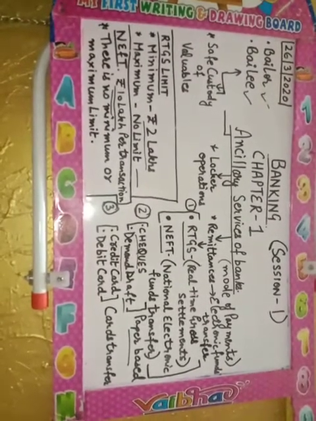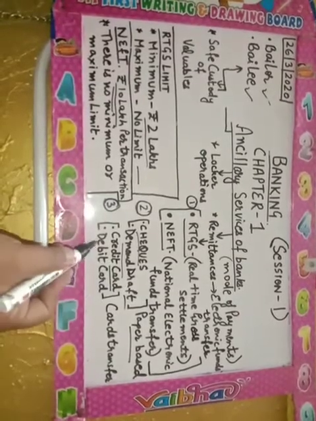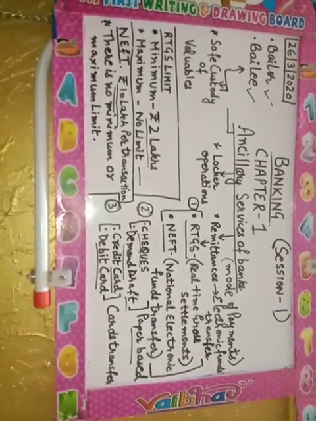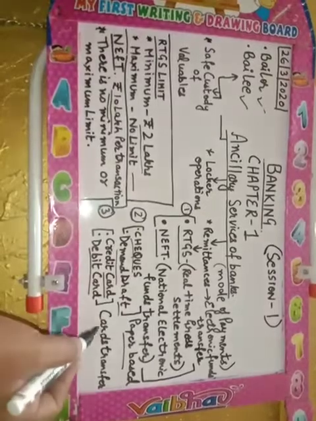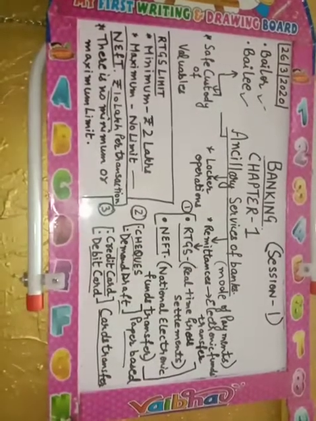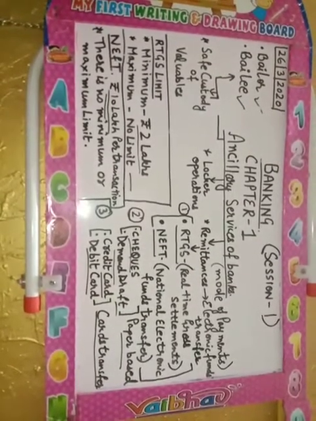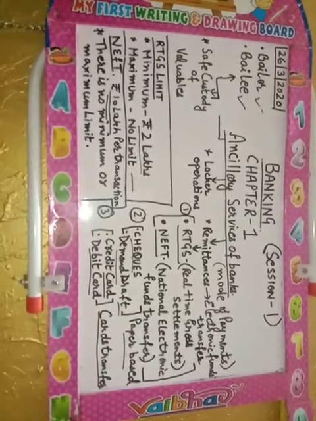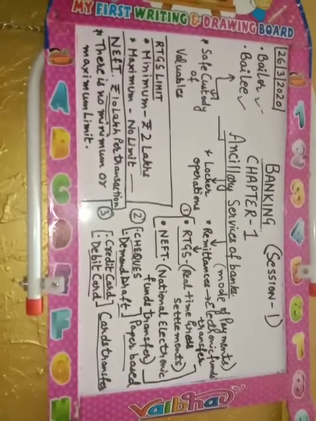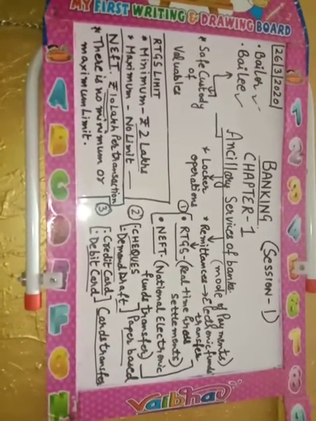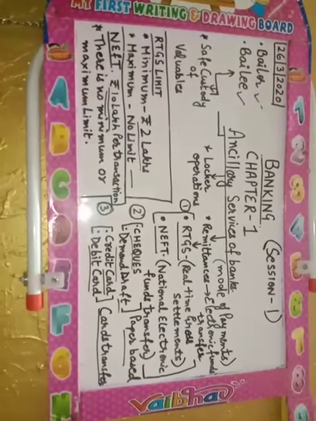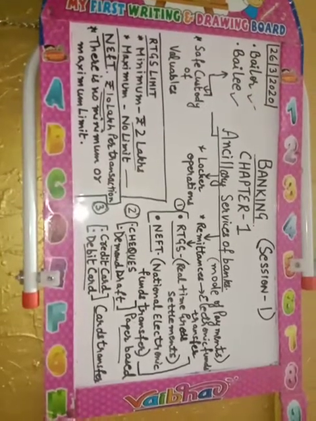Now the third thing is the credit card and the debit card, which come under the facility of card transfer. Cards transfer means that if we want to purchase an item from any shop and we are short of money, we can use the mode of digital payment.